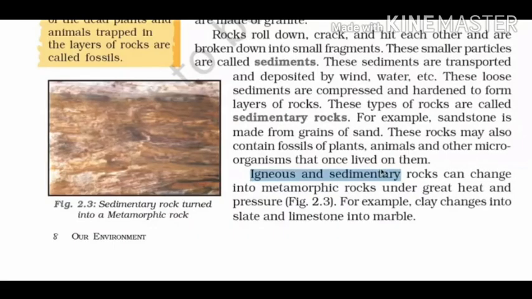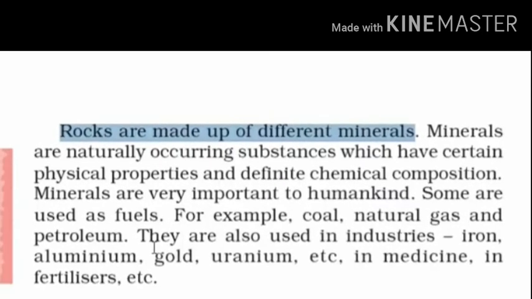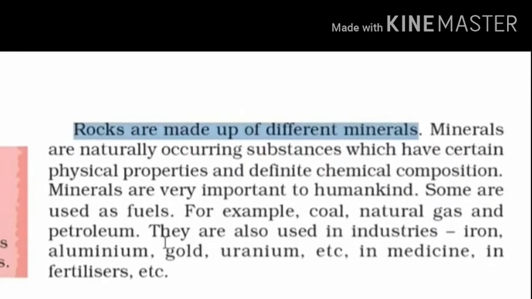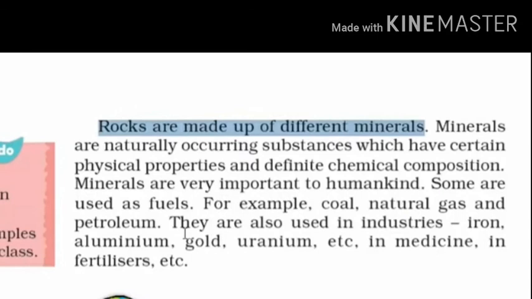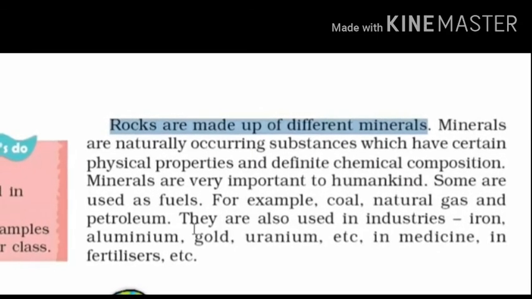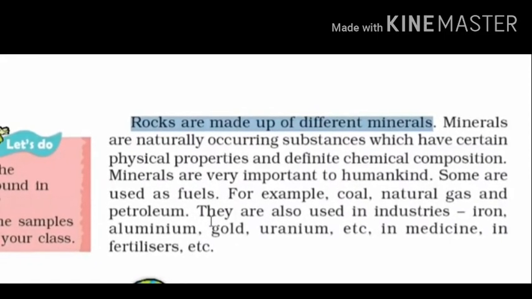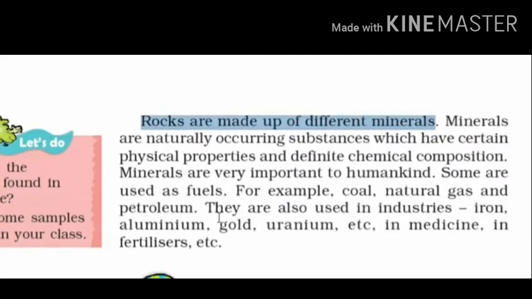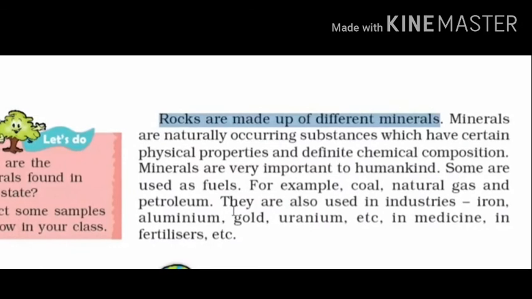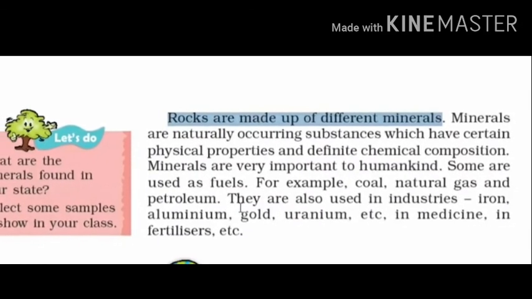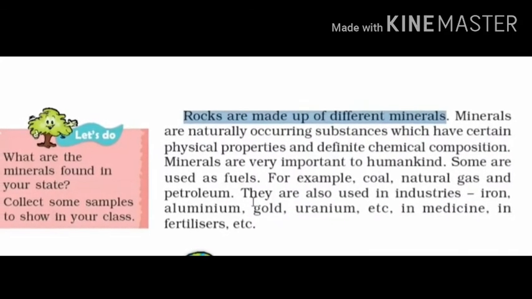Rocks are made up of minerals, as we have just said. What are minerals? The scientific definition could be: minerals are naturally occurring substances which have certain physical properties and definite chemical properties. They are very useful to mankind. Some are used as fuels, for example, coal, natural gas, and petroleum. Some are used in industries, like iron, aluminium, and uranium.